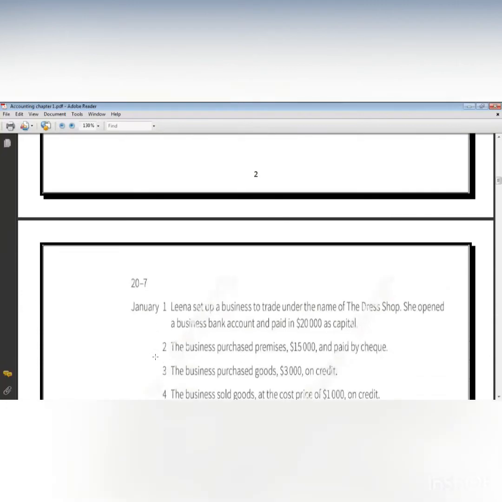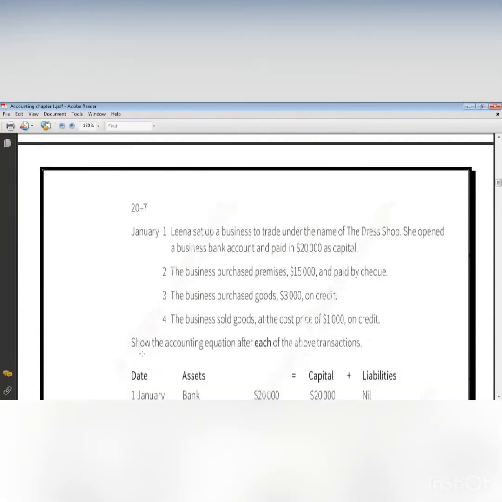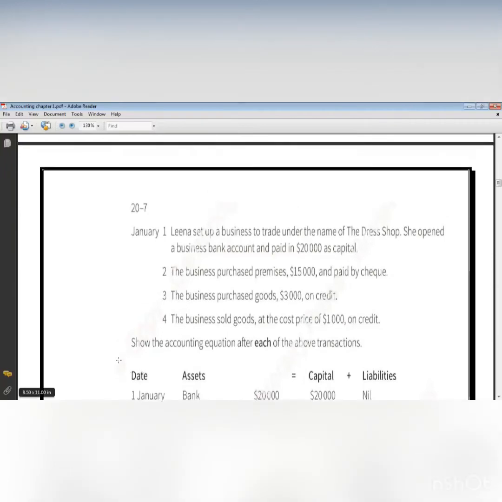Okay, now let's take some examples of how changes in assets, capital, and liabilities will affect the accounting equation. So first, on January 1, Lena set up a business to trade under the name of Dress Shop. Okay, I don't care about all this information.